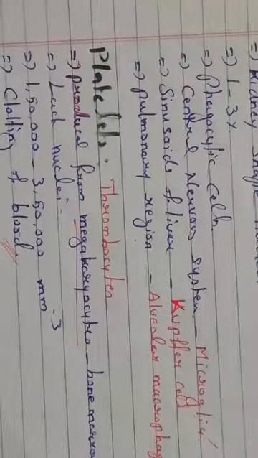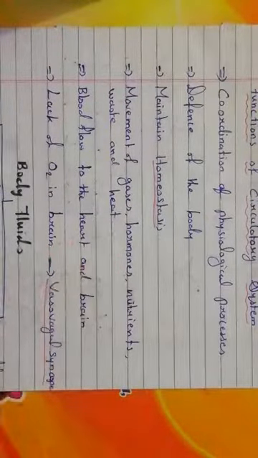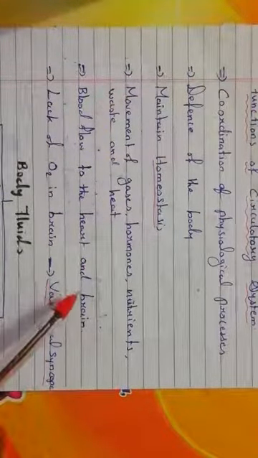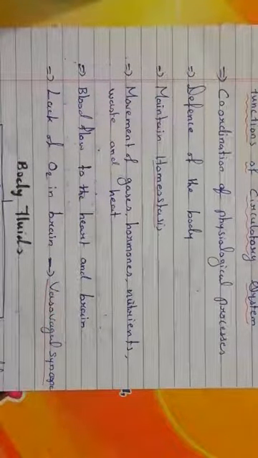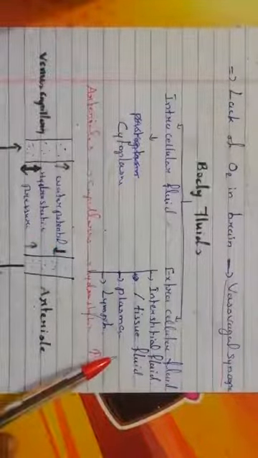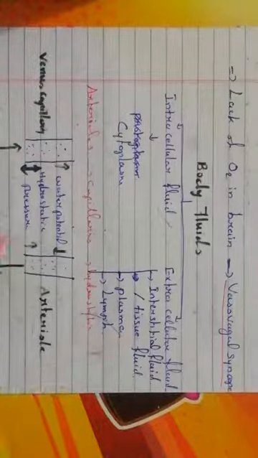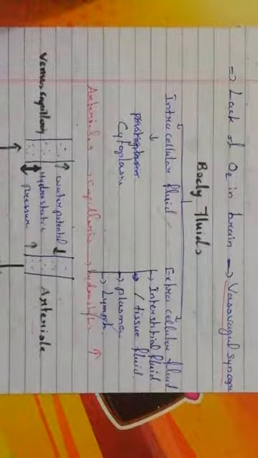So if you go as a paragraph, we may feel tough to learn, but if you learn as the points which I have given here, it may help you. So you can write it as points like this. So you can keep the points in mind and you can write it as a sentence. Understand? Then the body fluids present inside the body are of 2 types, intracellular fluid as well as extracellular fluid, and how the transportation takes place from the blood vessels to the tissues.